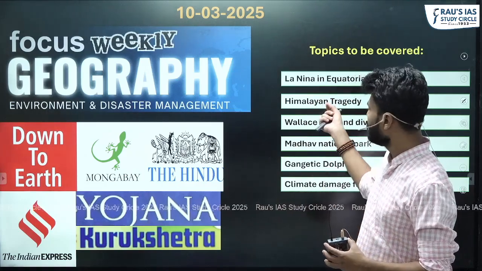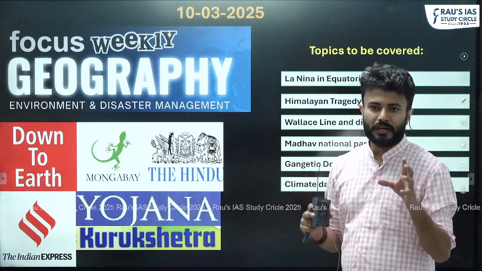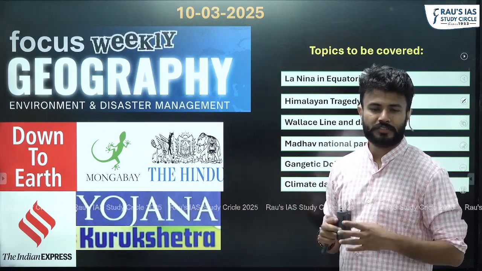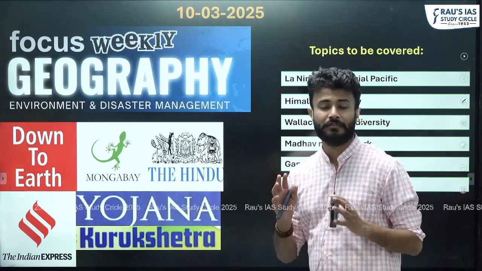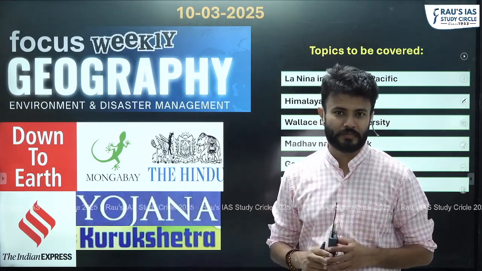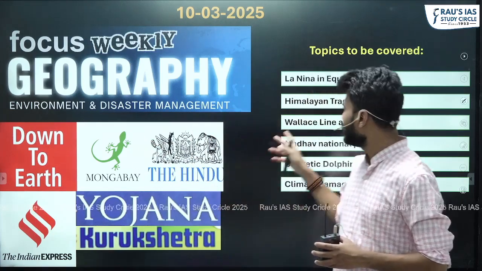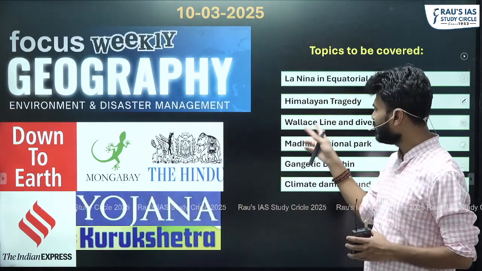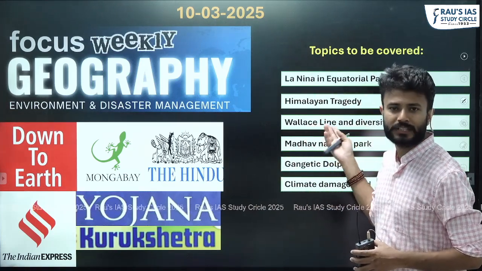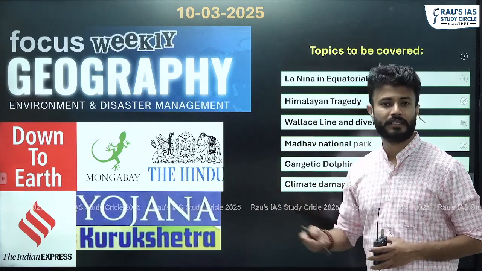The topic is in relation to avalanche, but we will discuss by far the larger disturbances or the other important weather extremities or geophysical phenomena which are taking place in the Himalayas, which is making the Himalayas one of the most vulnerable sections. Okay, because this can be an independent question in the mains, that is why we'll be discussing this also. Then from the prelims perspective, we will be discussing the Wallace line concept and what is Wallace line, what we mean by it, why this line is so important, how it has impacted biodiversity.